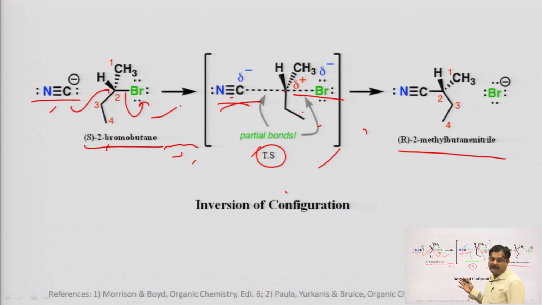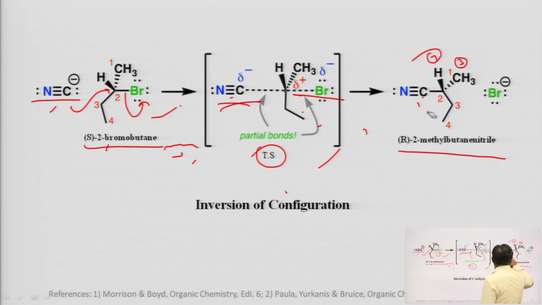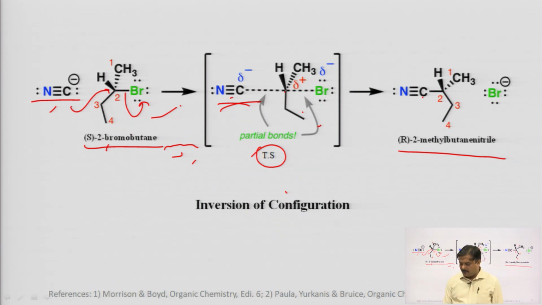And you can easily consider the configuration. How? So, first priority will be given to this molecule, second to this, third this and fourth this. And it is very easy to calculate. You know the sequence rule already, by which you can easily find out the configuration. So, in the SN2 mechanism you can see inversion of configuration occurs.